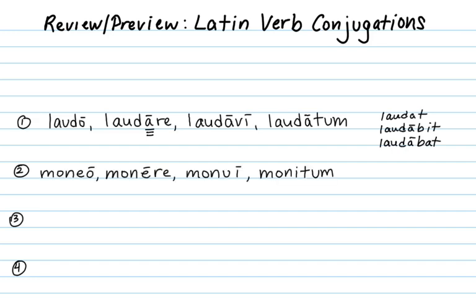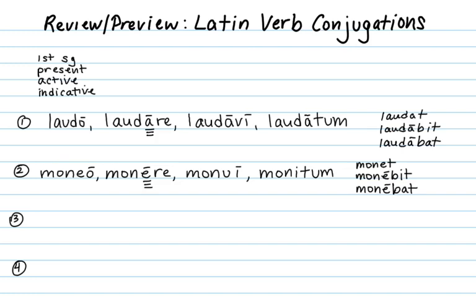The second conjugation, for example, moneo, monere, monui, monitum, is characterized by a long E in the infinitive. We see an E, short or long, in the present, monet, the future, monebit, and the imperfect, monebat.